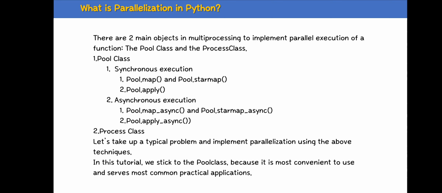Process class. Let's take a typical problem and implement parallelization using the above techniques. In this, we stick to the Pool class because it is the most convenient to use and serves most common practical applications.